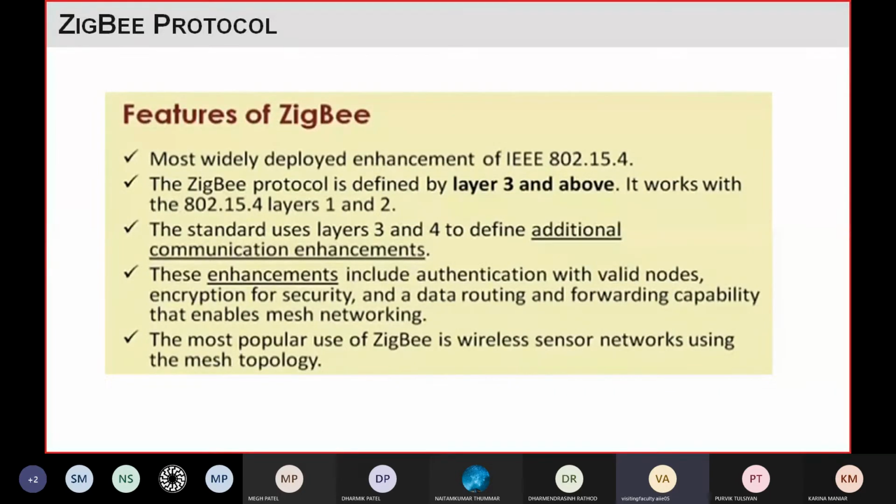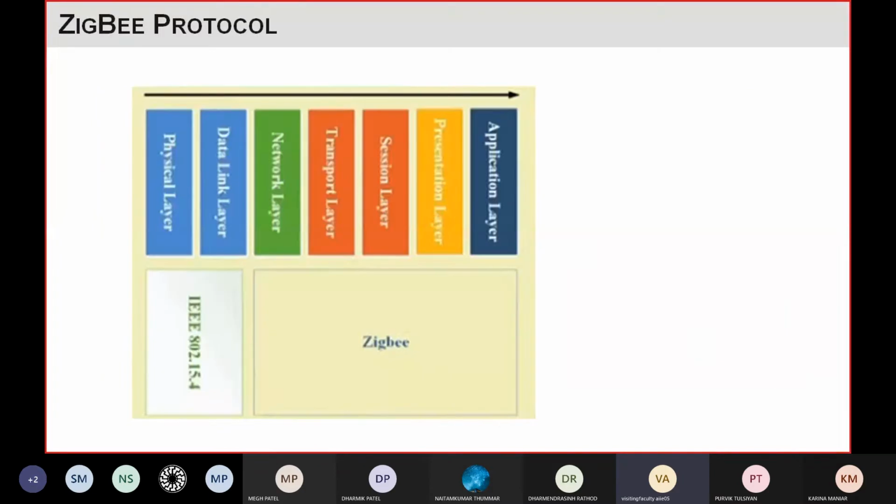Whenever your network has this routing or data forwarding capability, you can use the mesh topology in an efficient way. So that's why in ZigBee we are using mesh topology, and that's why the most popular use of ZigBee is in wireless sensor networks with mesh topology, as we have discussed.